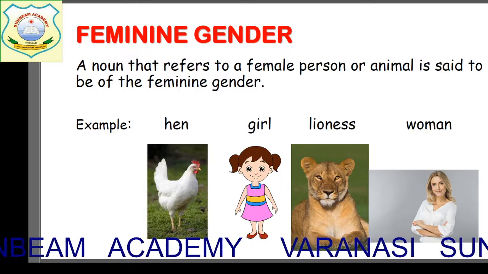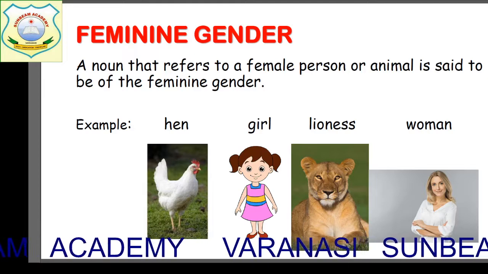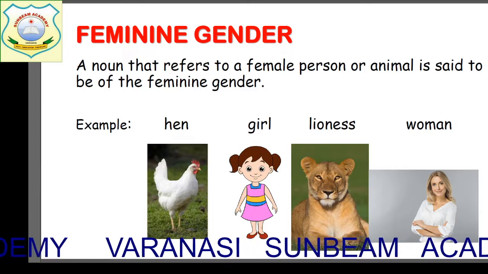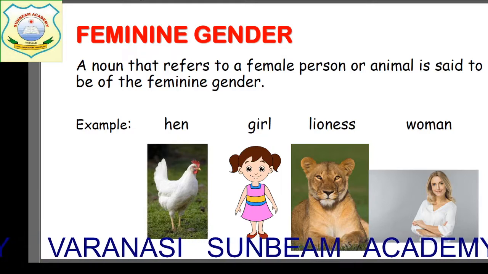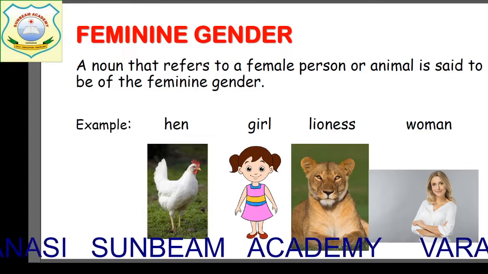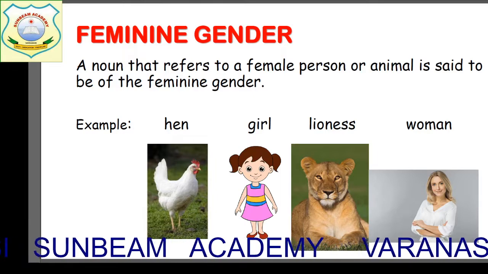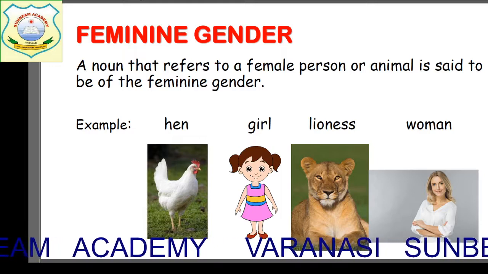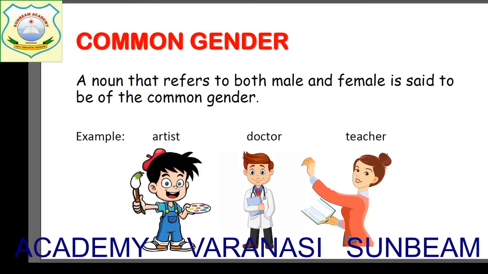In masculine, what examples did I give you? The first one was cock. And the feminine of cock is hen. Boy, the feminine of boy is girl. Lion, lioness. Man, woman. Okay. Now see the next one.